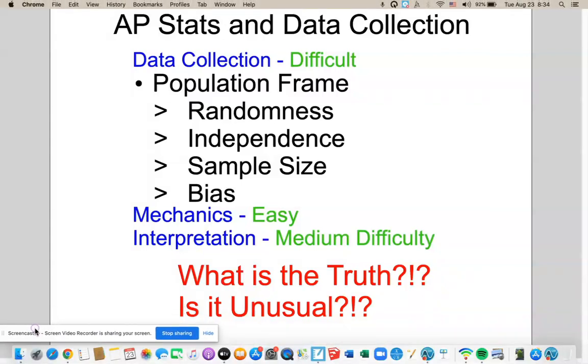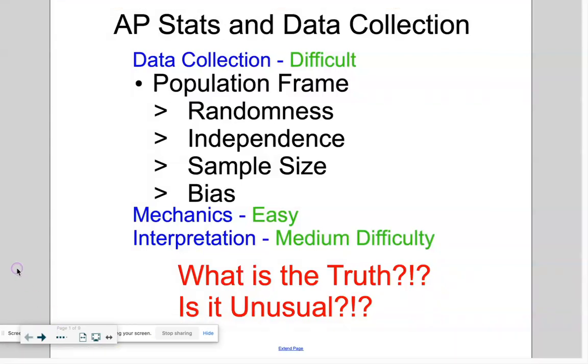Hello and welcome to the AP Stats video that's introducing the data collection unit. I'm also going to put in a little introduction to the whole year of AP Stats, just trying to give you a good overview of what we're looking at, what we're doing, where we're going.